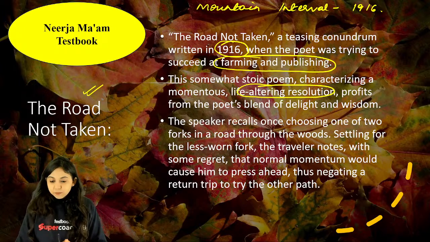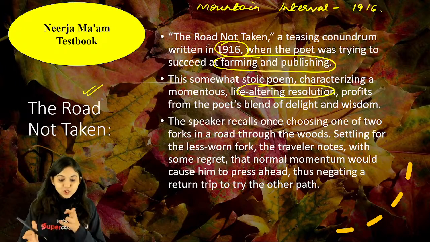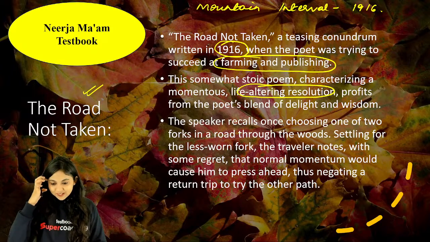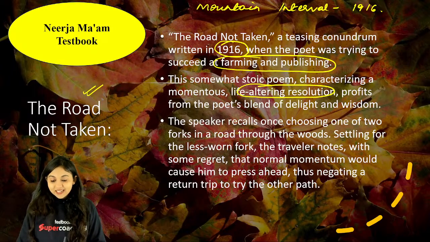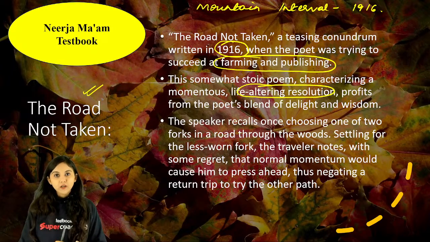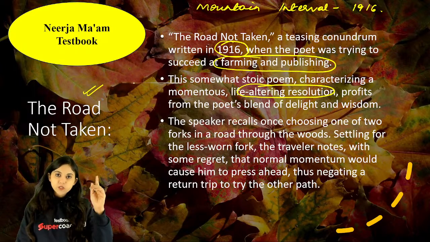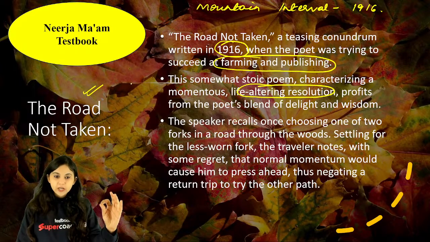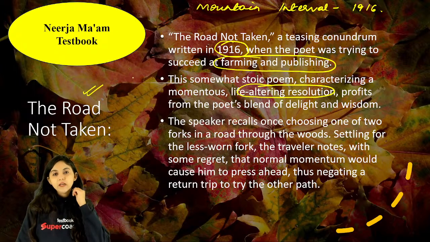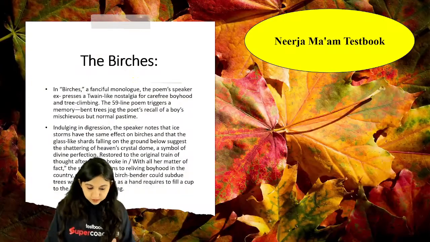Okay, so please keep that in mind that he is of course trying to talk about his own dilemma that he was experiencing. Okay, so ये first poem थी Mountain Interval Collection में। जैसे वहां पर Pasture is the first poem, North of Boston का first poem क्या है? Pasture है। आपका Mountain Interval के अंदर first poem कौन सा है? The Road Not Taken. Okay.